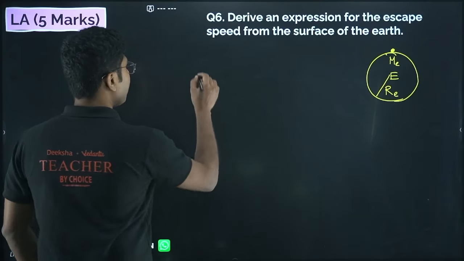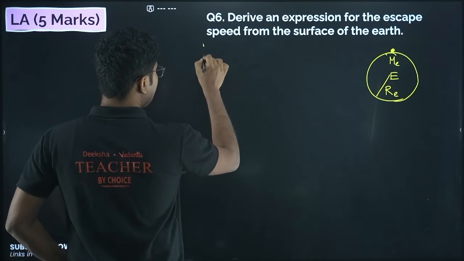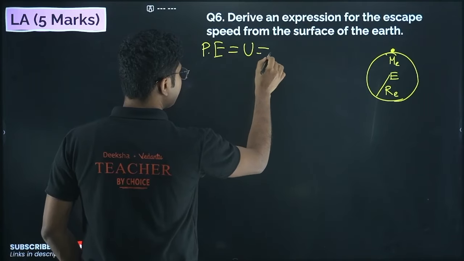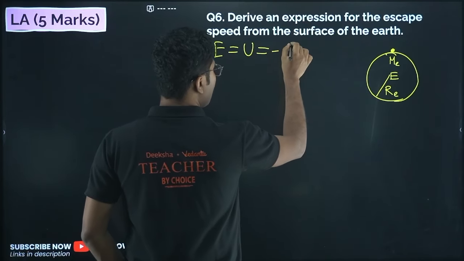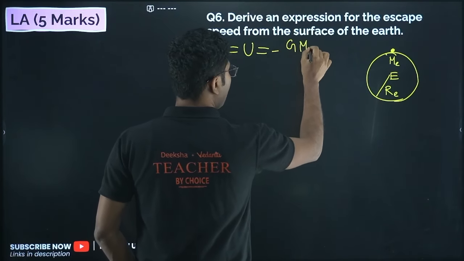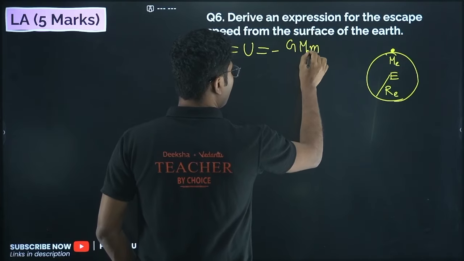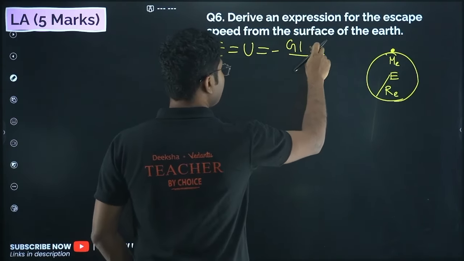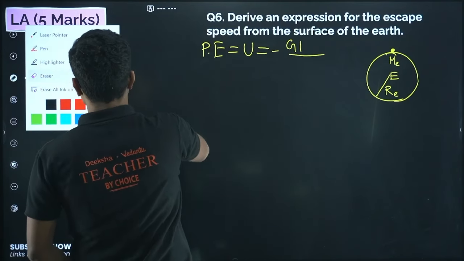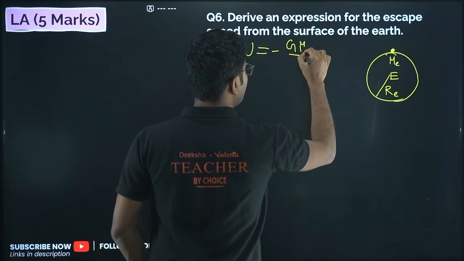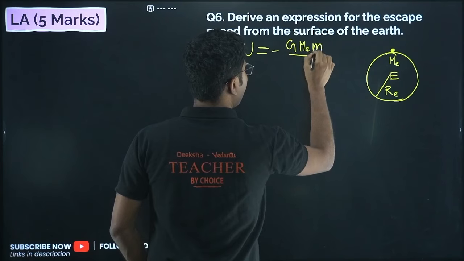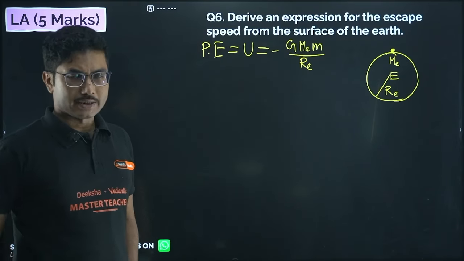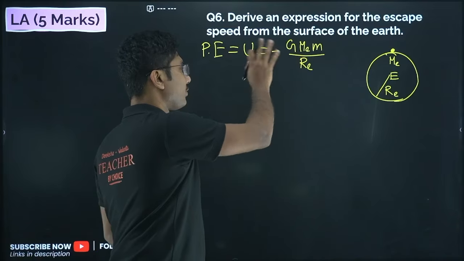Now on the surface of the earth there are 2 energies. Potential energy, which is given by U equals to minus GMm by r. As I have taken Me, so let me use Me. So minus G Me m upon Re. Minus GMm by r. This is the potential energy on the surface of the earth.